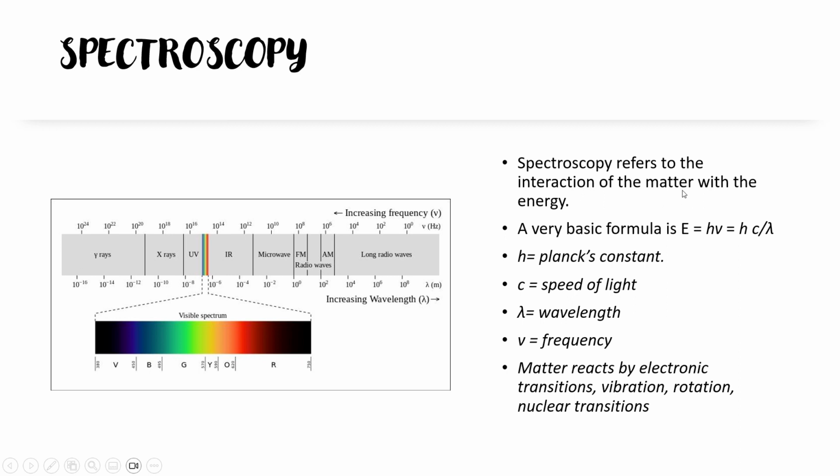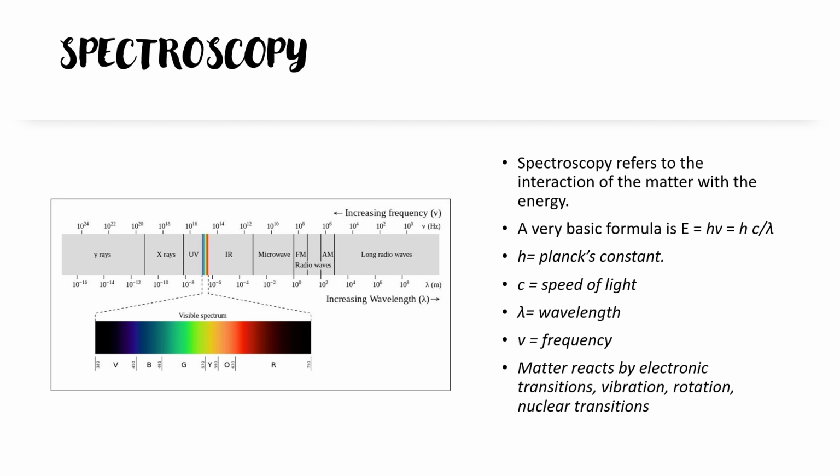Okay, I know you must have seen this particular graph. This graph shows us the wavelength spectrum. In what wavelength or frequency does the visible spectrum exist? In what wavelength does the UV spectrum exist? And X-ray, gamma rays, infrared, microwave, and the radio waves.